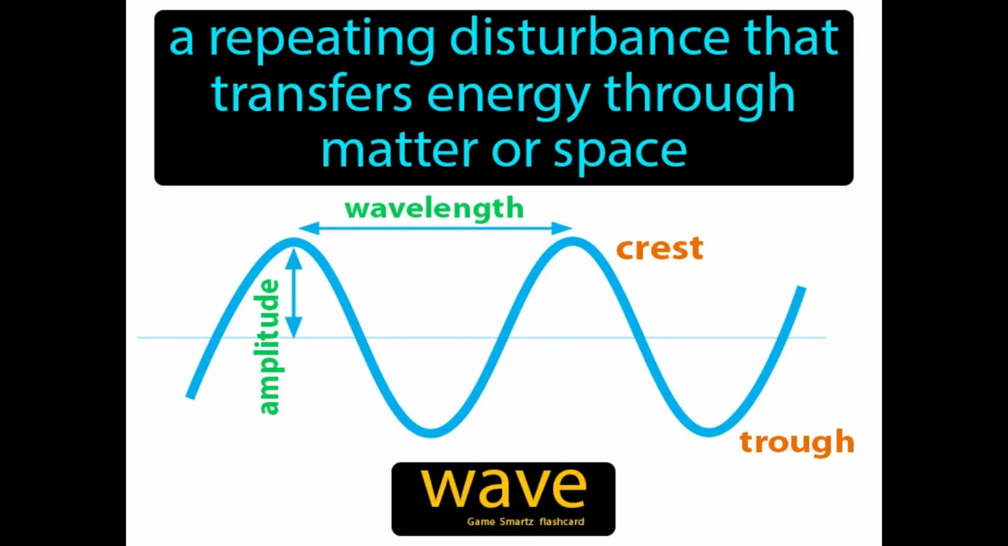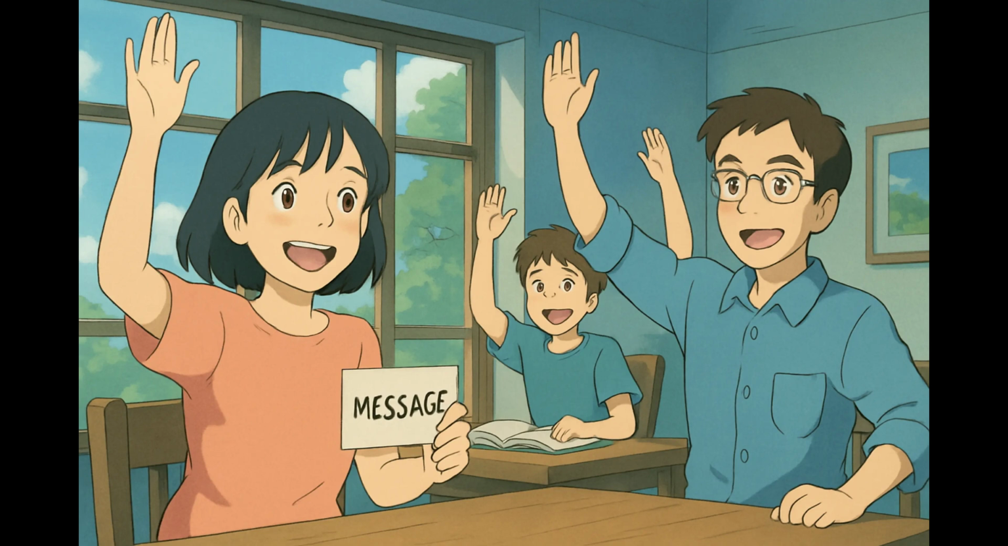A repeating disturbance that transfers energy through matter or space. Wave. In simple terms, a wave is a way energy moves from one place to another, like how ocean waves travel across the sea. Imagine trying to pass a message across a crowded room without moving from your spot. Just as you would need to rely on a series of people repeating your message until it reaches the intended recipient, a wave transfers energy through a medium by passing it along from one particle to the next.